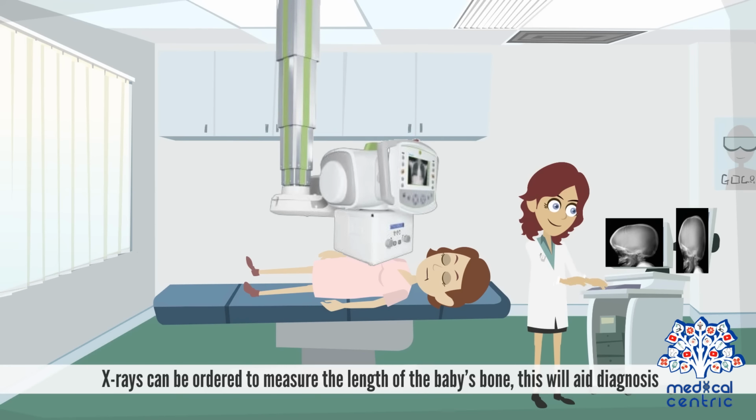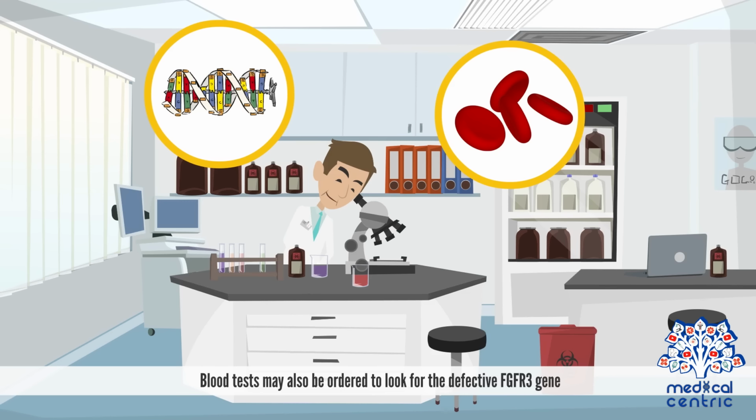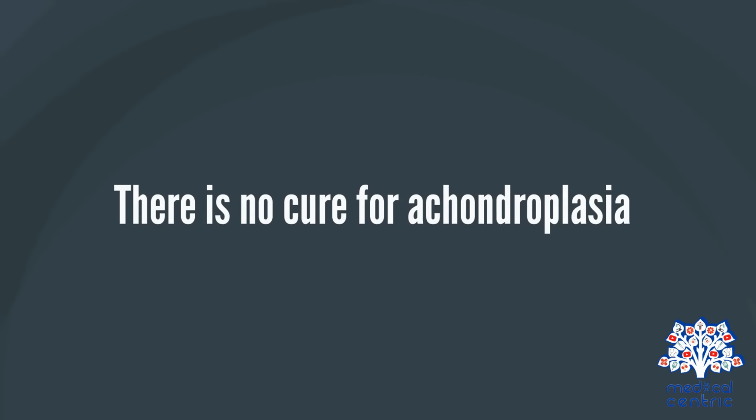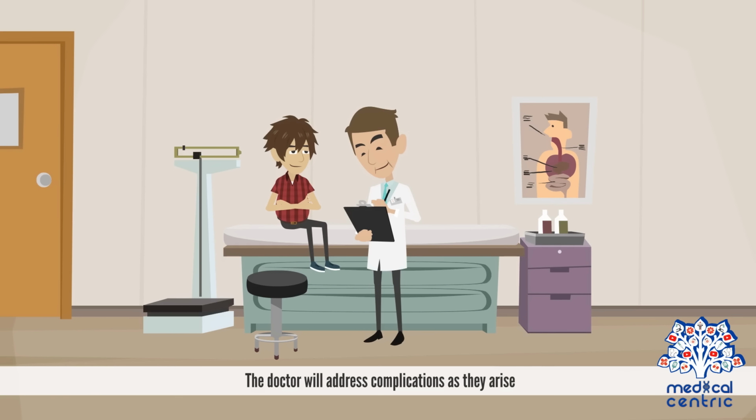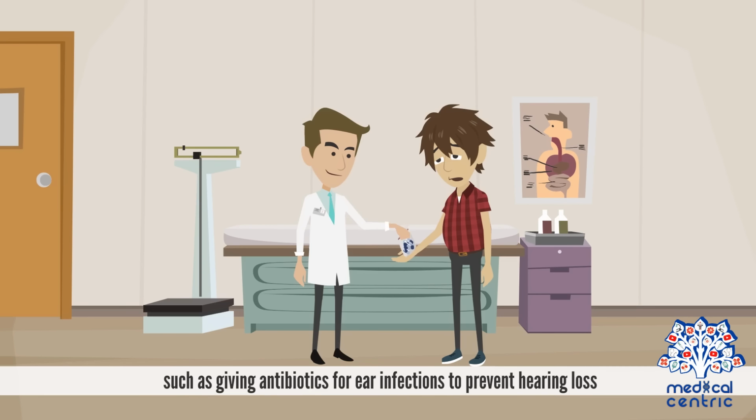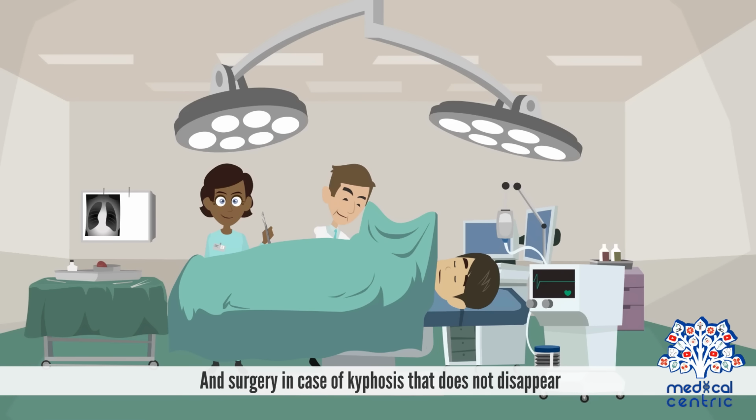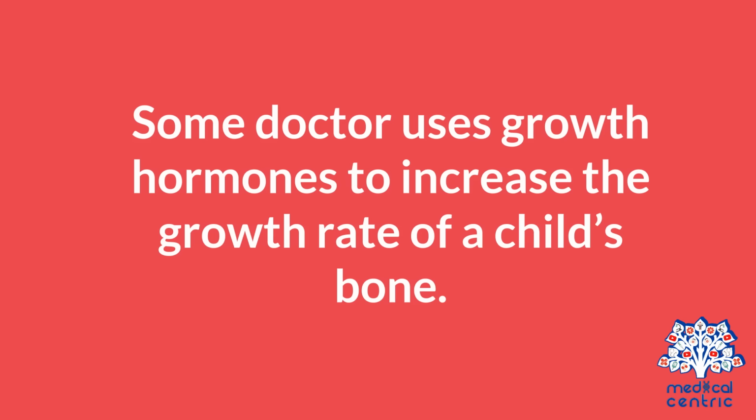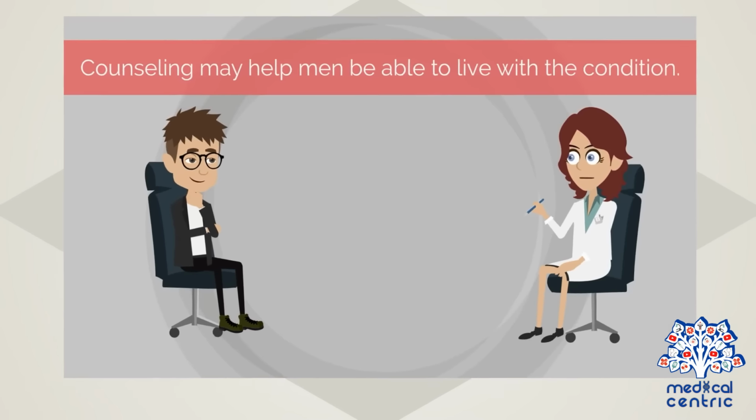After the baby is born, diagnosis can be made by looking at the baby's features. X-rays can be ordered to measure the length of the baby's bones. This will aid diagnosis. Blood tests may also be ordered to look for the defective FGFR3 gene. Treatment. There is no cure for achondroplasia. The doctor will address complications as they arise, such as giving antibiotics for ear infections to prevent hearing loss, and surgery in case of kyphosis that does not disappear when the child begins to walk. Some doctors use growth hormones to increase the growth rate of a child's bones.